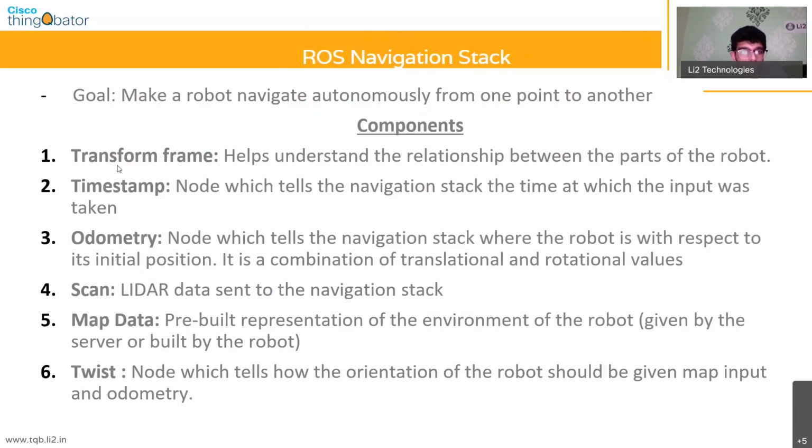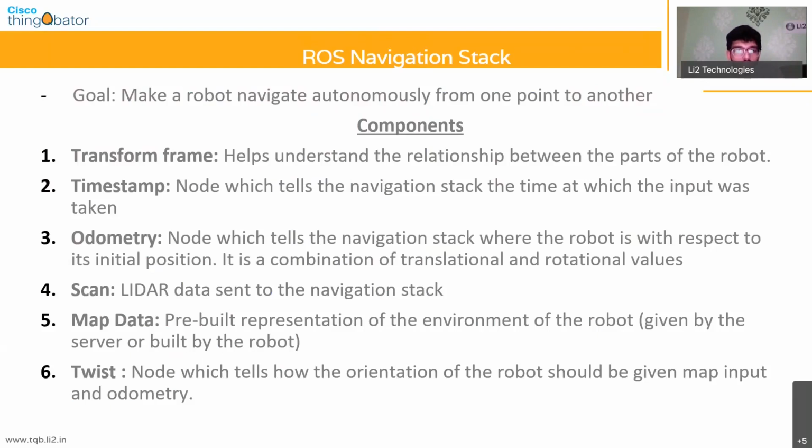So let's start firstly with the transform frame. As you know, in the URDF, I just explained to you that there is a centralized coordinate frame which is associated with the base link, and every other link in your robot will have a coordinate system which is local to that particular frame.